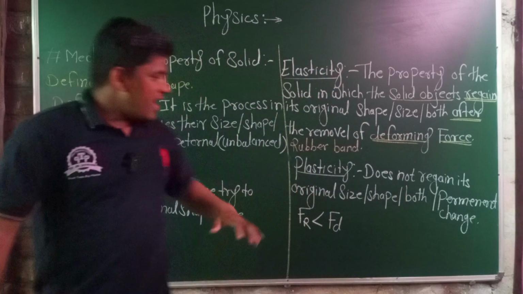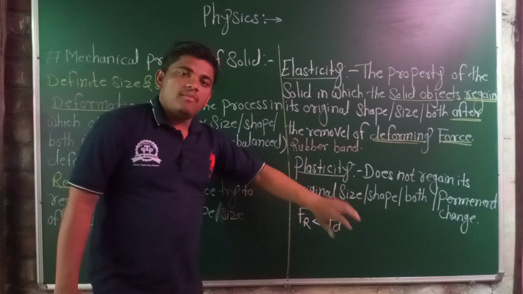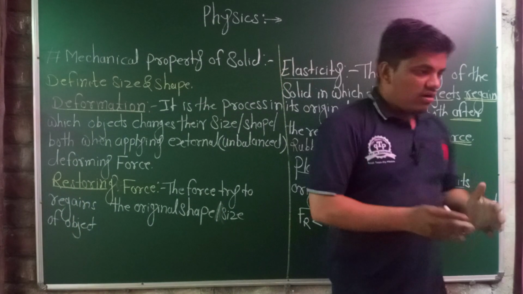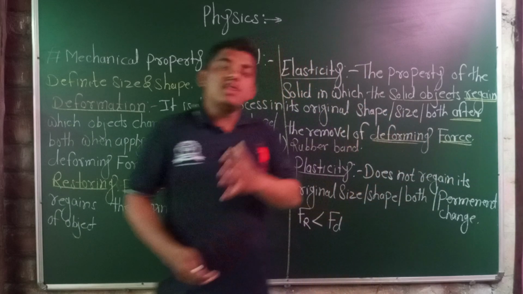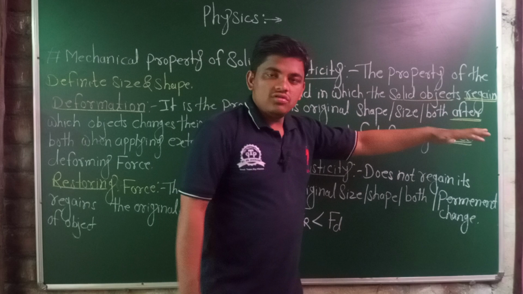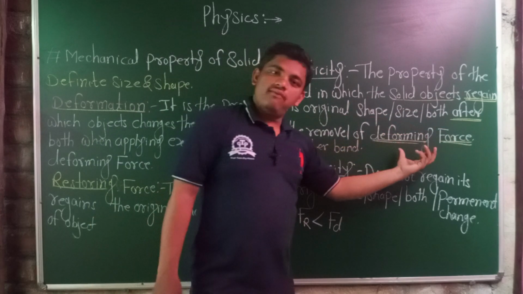This is known as plasticity, the property in which the solid material does not regain its original size, original shape, or both after the removal of deforming force.